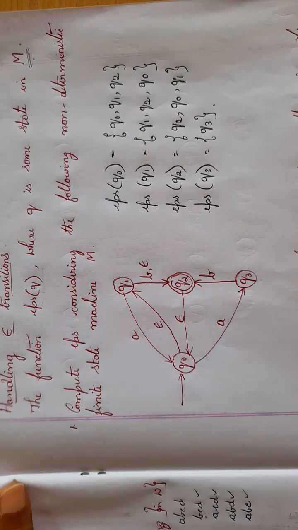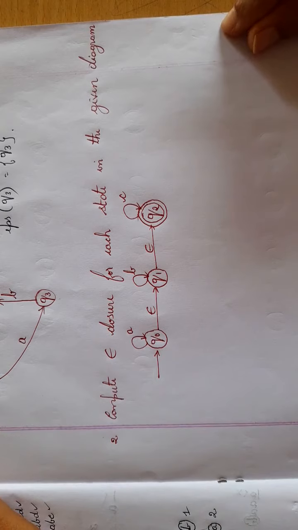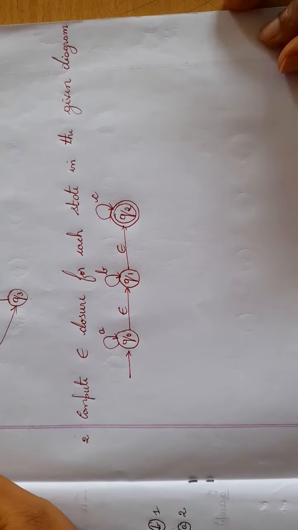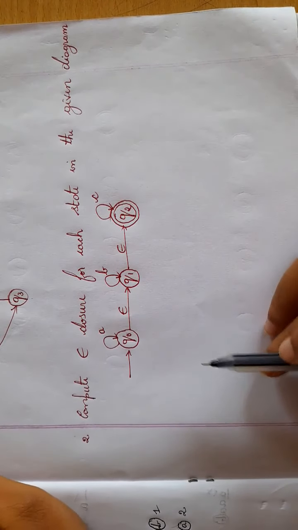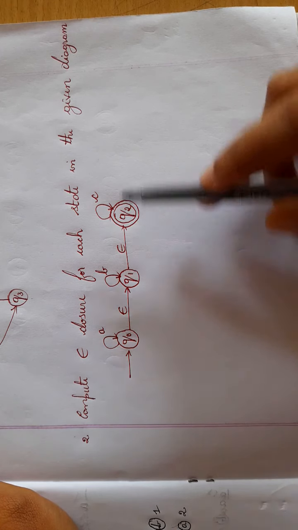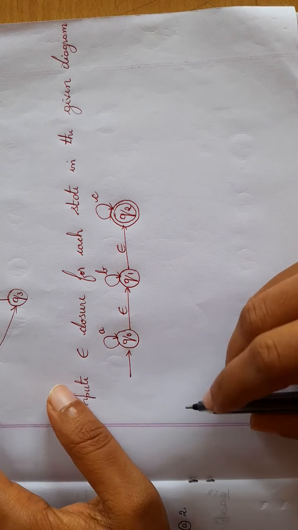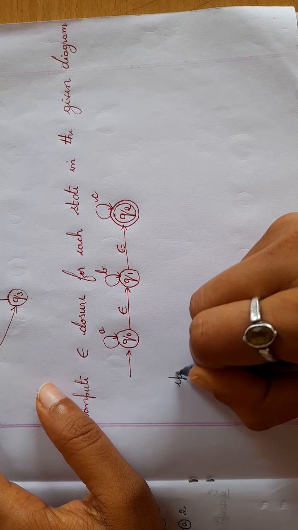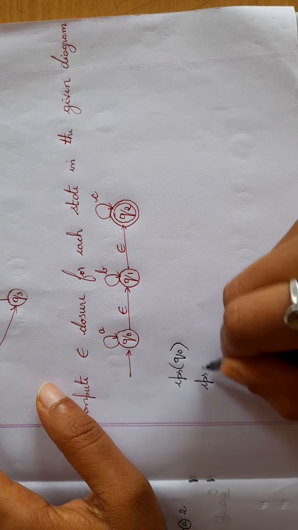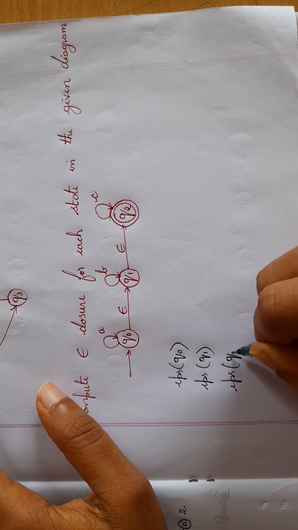This is how you find the solution. We shall move on to the next, similar problem. One more example I'll consider: compute epsilon closure for each state in the given diagram. How many states are there in this diagram? I have Q0, Q1 and Q2, 3 different states. So I'll find EPS of Q0, then EPS of Q1, then EPS of Q2.